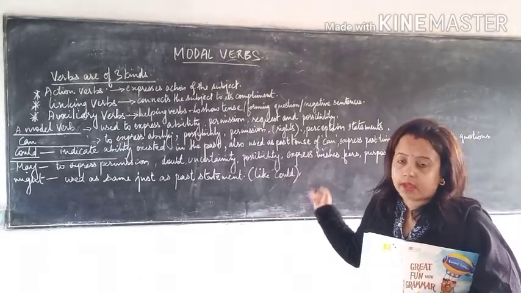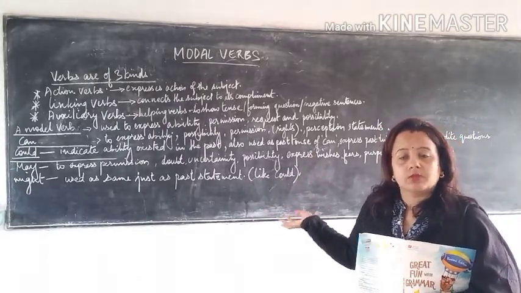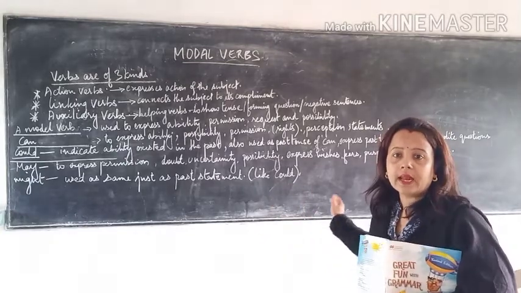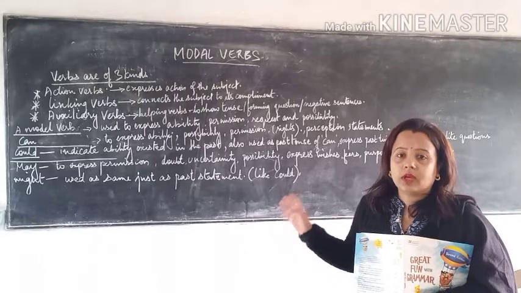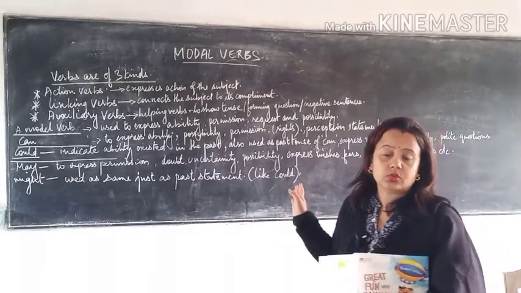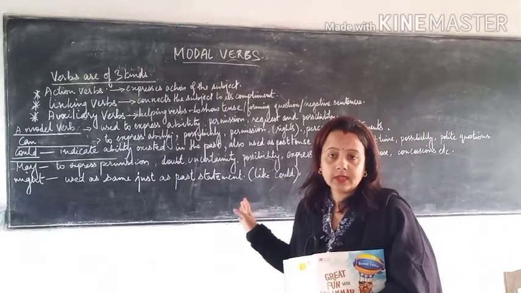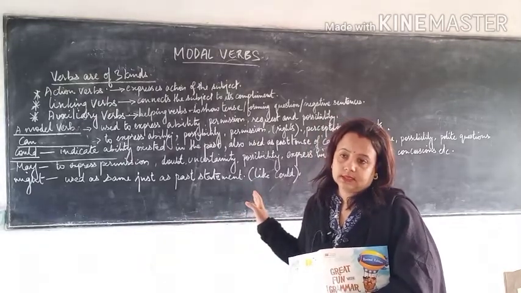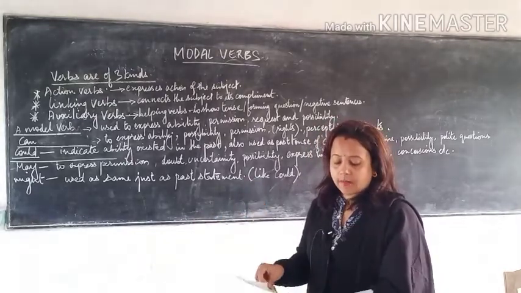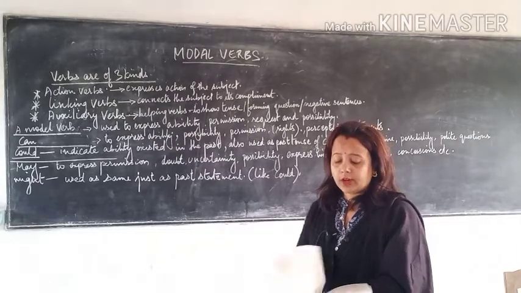So that time also we are using might. Okay, but everything should be in past tense. Whenever we use might, we should keep in mind that it should be in past tense sentences. Okay, so this is all about modal verbs.